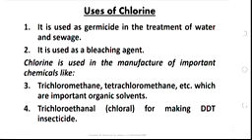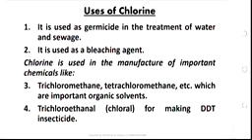Then chlorine is also used to manufacture trichloroethanol, another organic chemical, which is used for making the insecticide DDT.